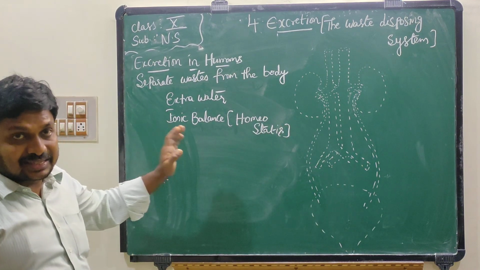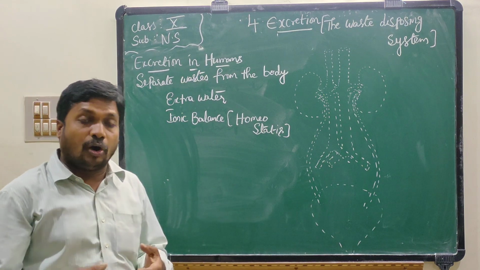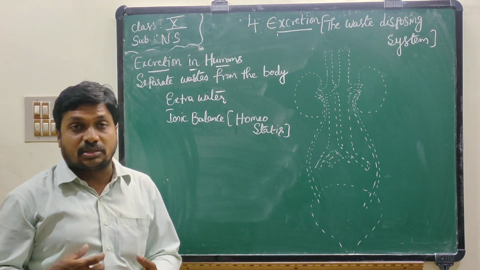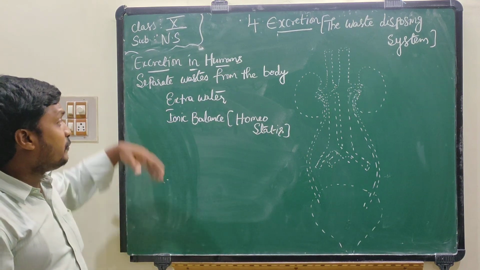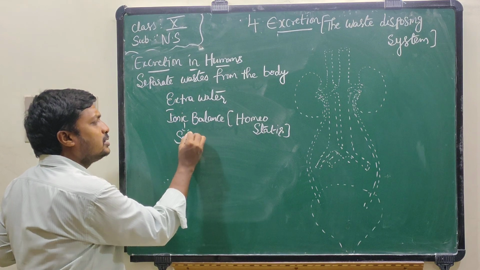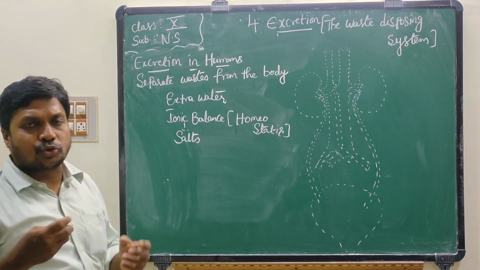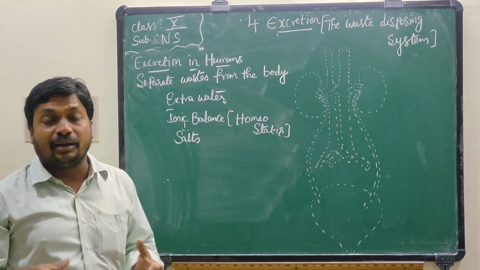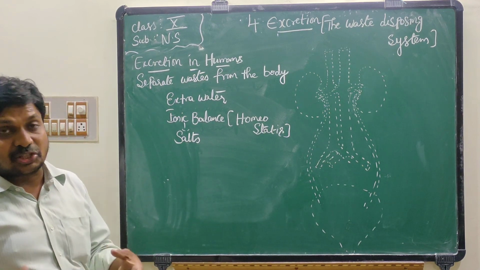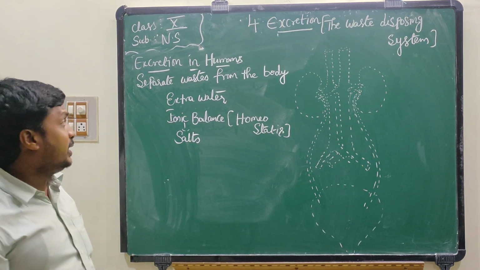Very important. Why? Because excretion helps to send extra ions or salts from the body. If excretion does not take place, ions or salts like calcium, magnesium, sodium, potassium, their content may increase in our body, which leads to disrupting our daily activities.